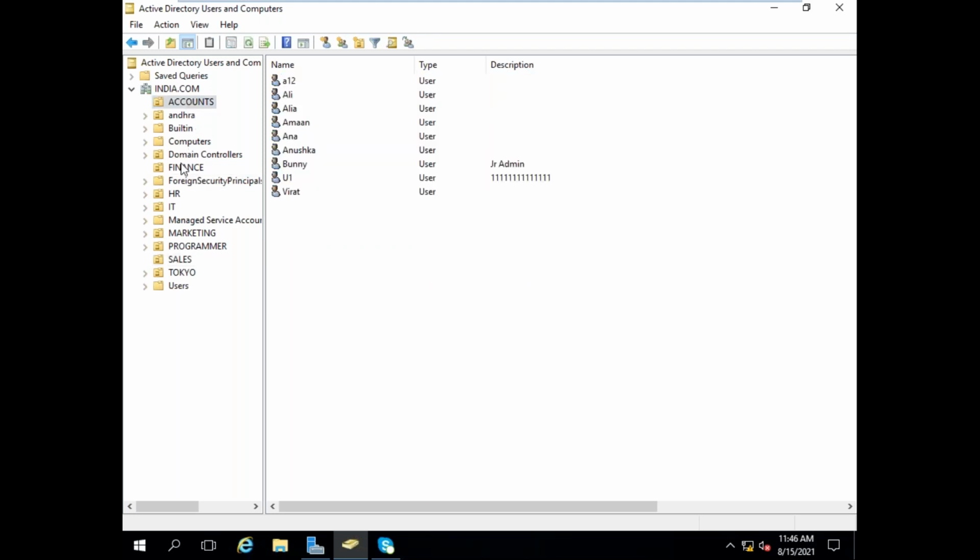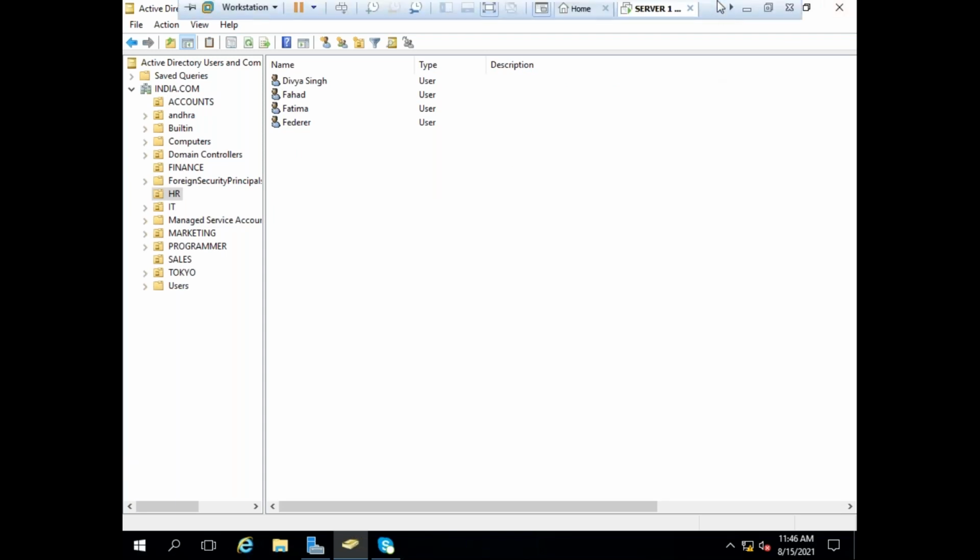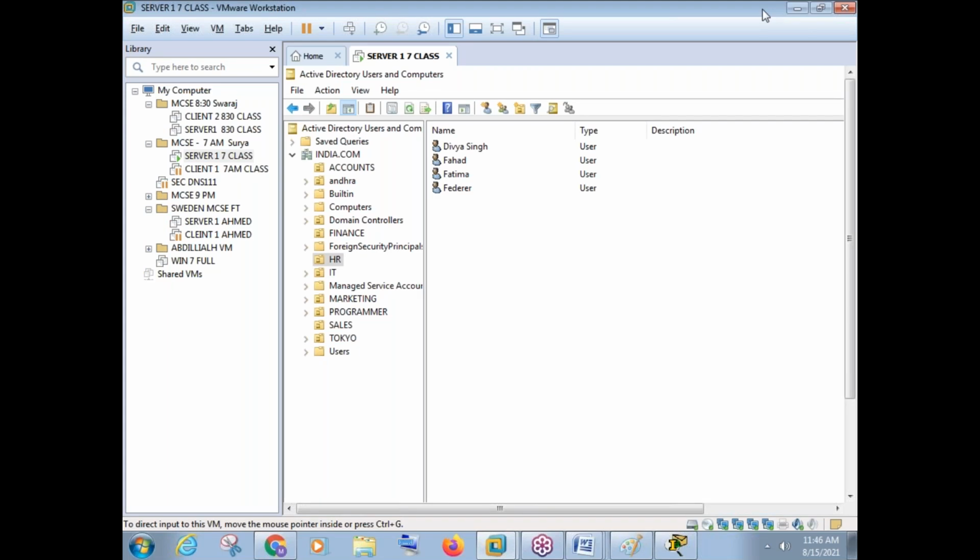These departments like accounts, finance, HR, IT, this will not be there. So what I have done here is I have created all these users and all these departments. This is what you learn in Windows Server Administration. This is one of the major things.